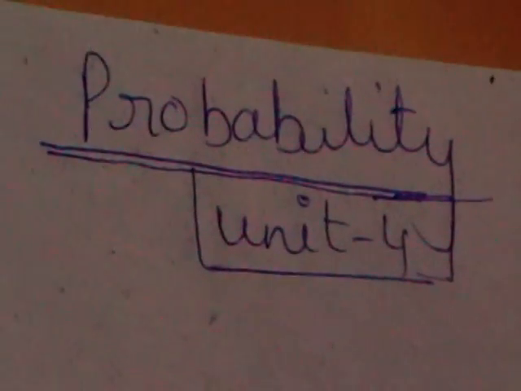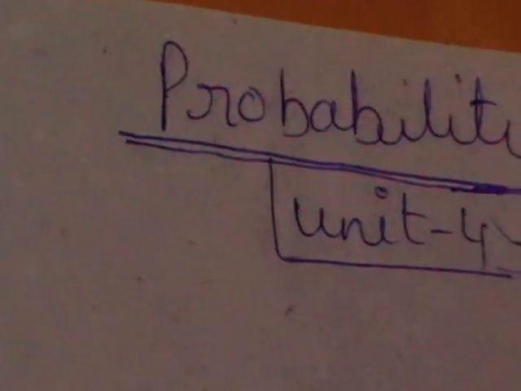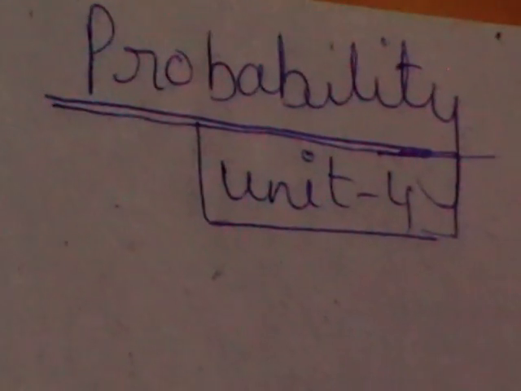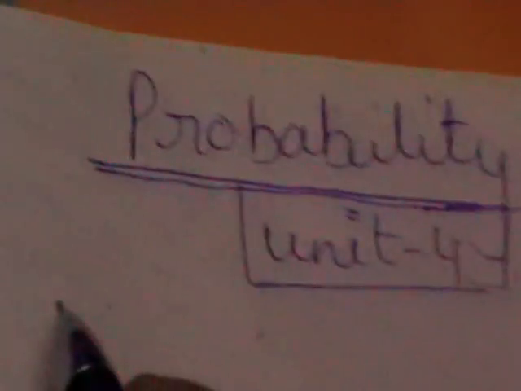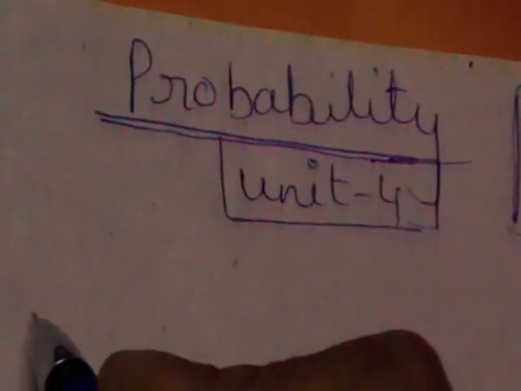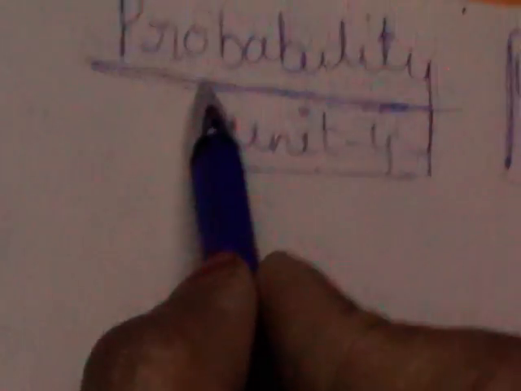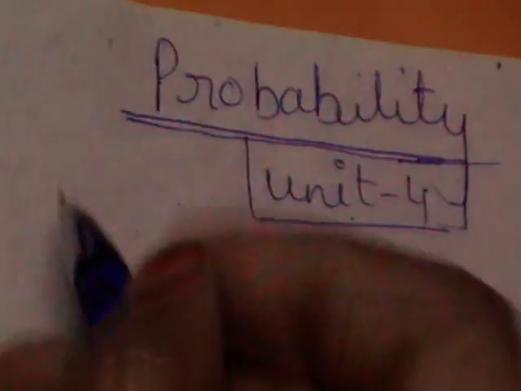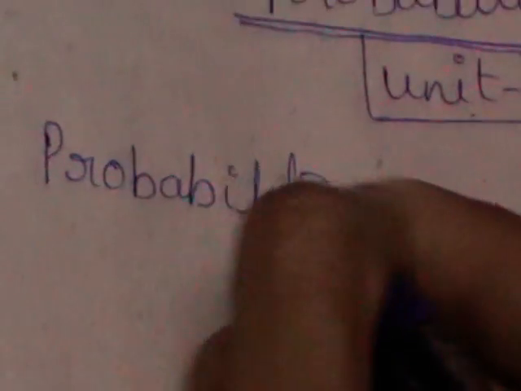Unit 4 consists of probability. There is a chance that you will get a problem from unit 4, fitting of binomial and Poisson distribution. So it involves concepts like probability and probability distributions. Unit 4 consists of probability and probability distributions. So the first half is nothing but what is probability, and let us define certain terms in this.